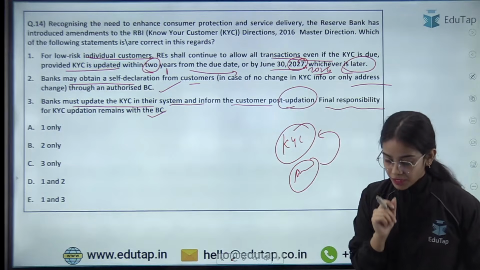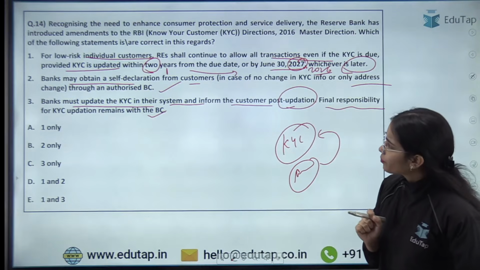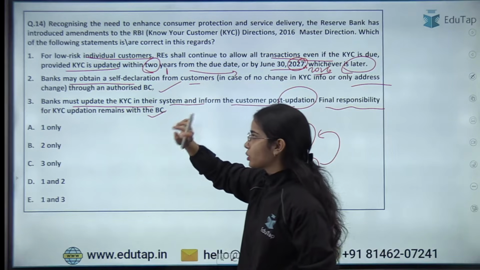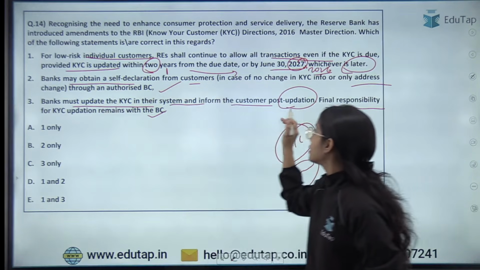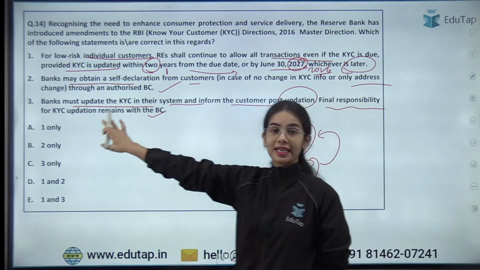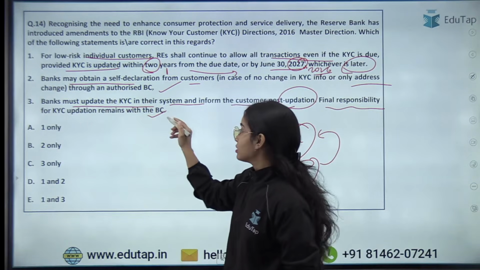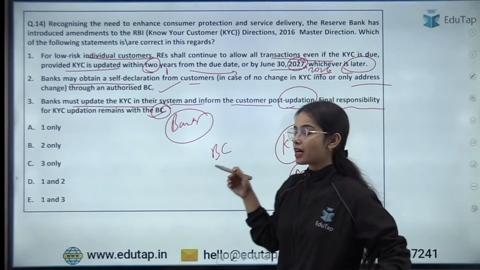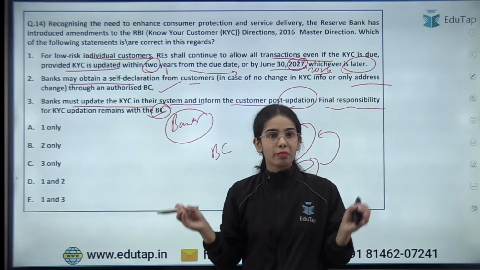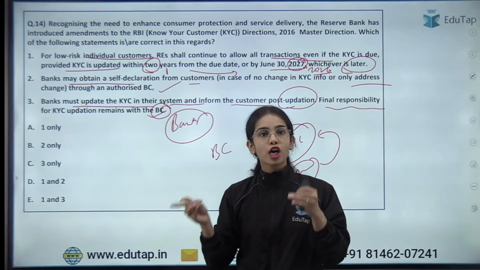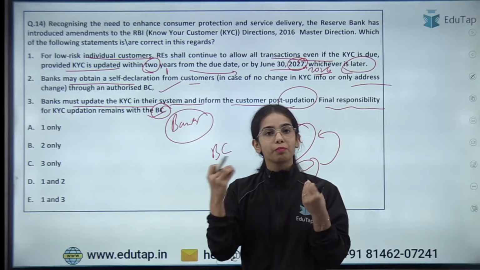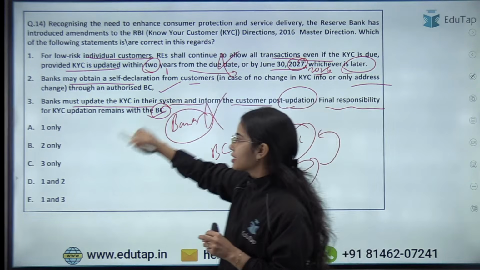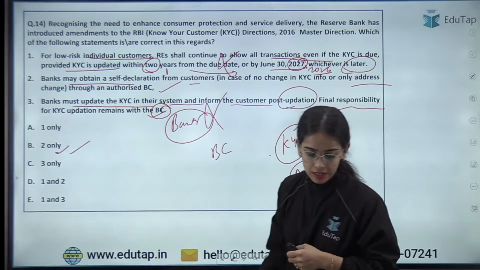Now which of the following statements is or are correct? B, 2 only. So the second statement is only correct? Absolutely correct. See, the final responsibility for KYC updation remains with the bank, because the bank is finally liable. Business correspondents are just the extended arm of the banks. They are just the agents of the bank. So the responsibility should be with the bank itself. Okay. So the first and third statements are wrong. Only the second statement is true, and that's why the answer is B.